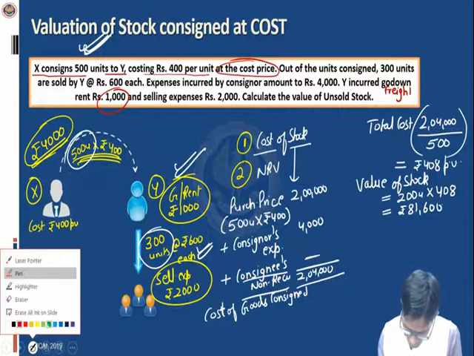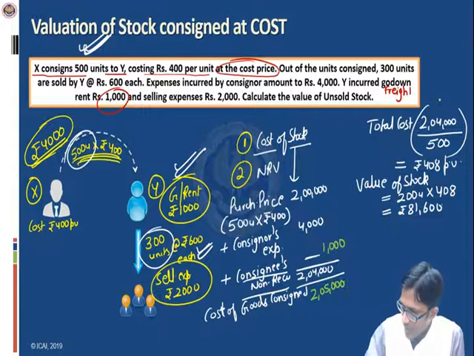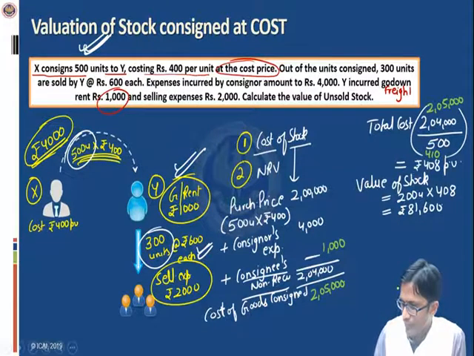In that situation, the only change will be that the consignee's non-recurring expense of rupees 1,000 would also have been added, and the total value would have been 2,05,000. And if we write here 2,05,000, what would have been the amount per unit? If you calculate, it would have been rupees 410.